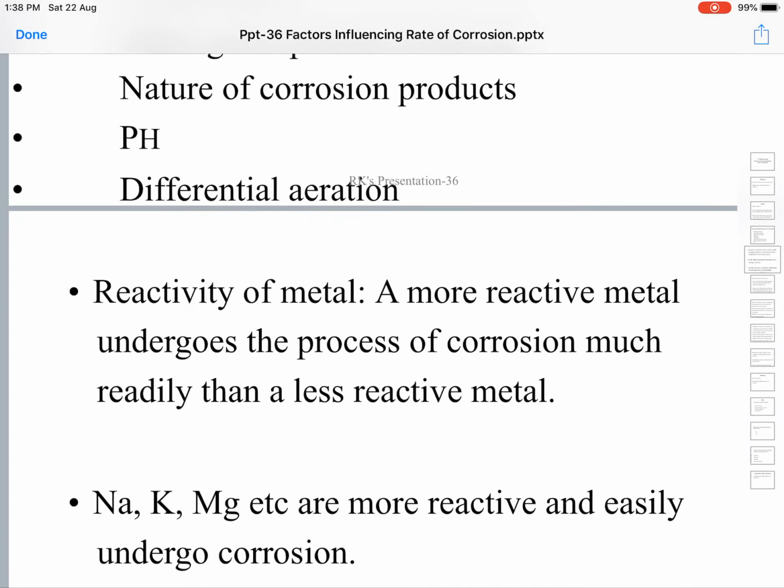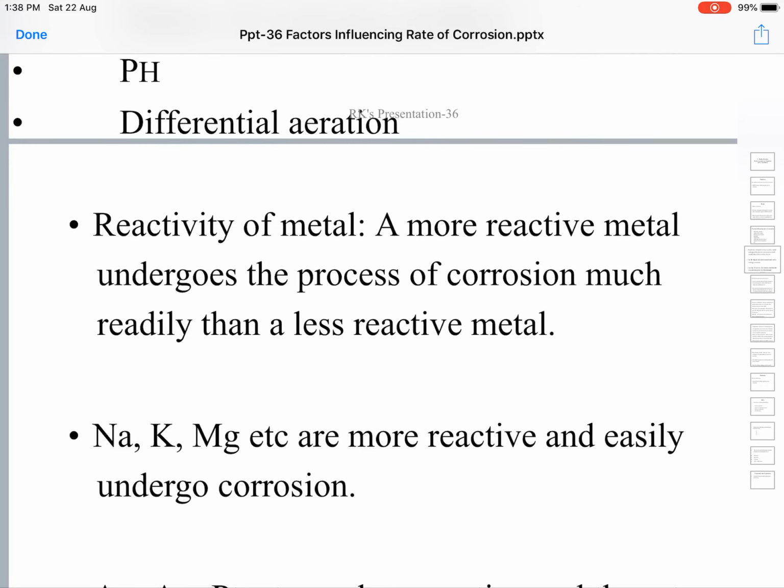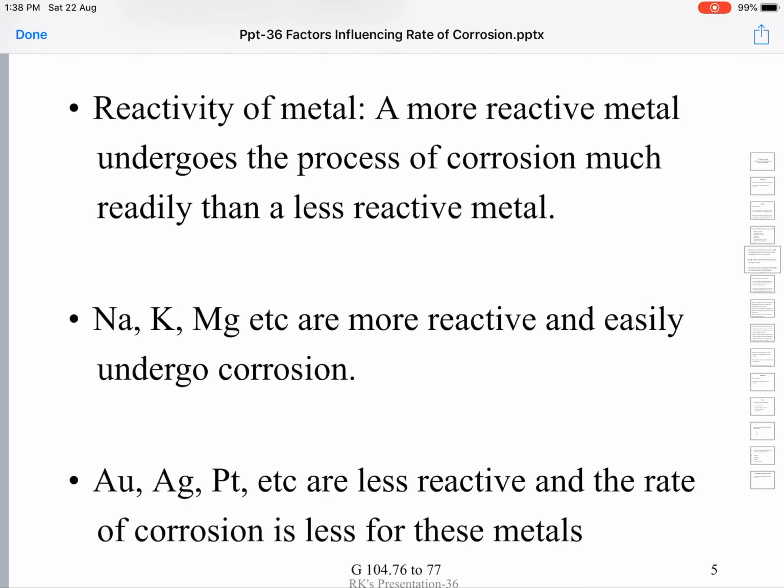The reactivity of the metal. Some metals are more reactive than others. We can obviously say, if you drop a piece of iron into the water, no reaction takes place.